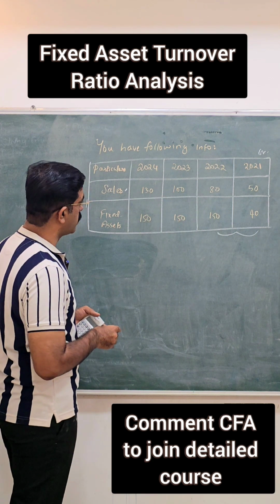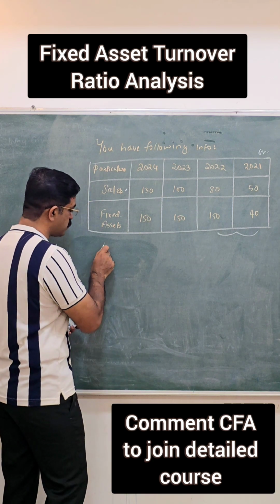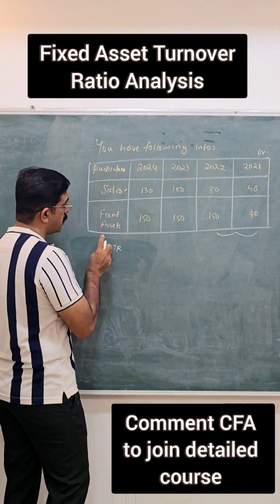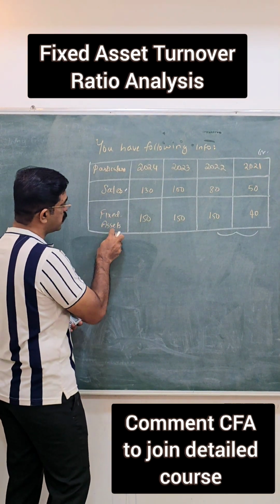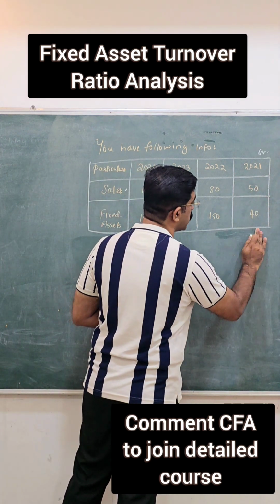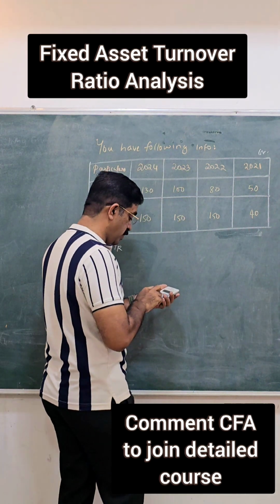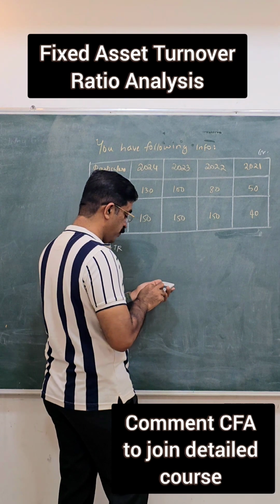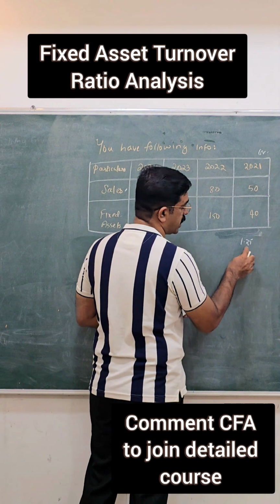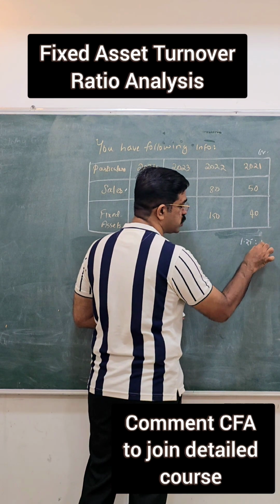And now we have to analyze. To analyze that, let's make use of the fixed asset turnover ratio. That is, we will be comparing the sales with fixed assets. Let's do that for the year 2021. That is 50 divided by 40. The ratio is 1.25. We can express that as 1.25 is to 1.